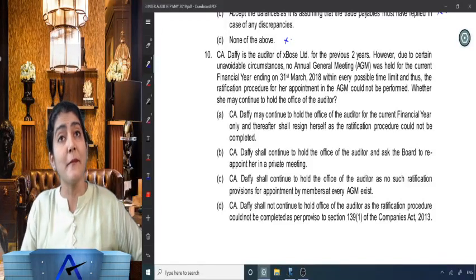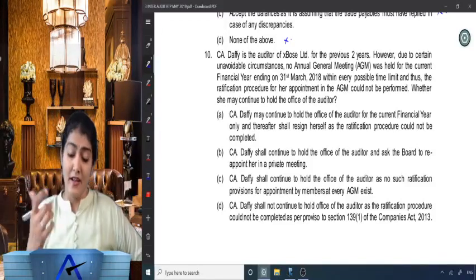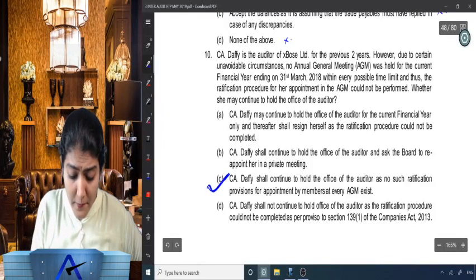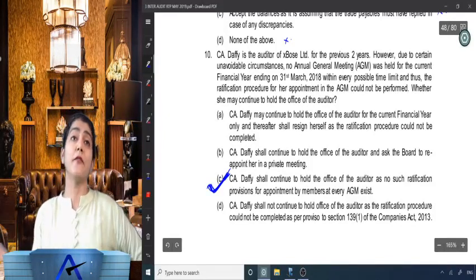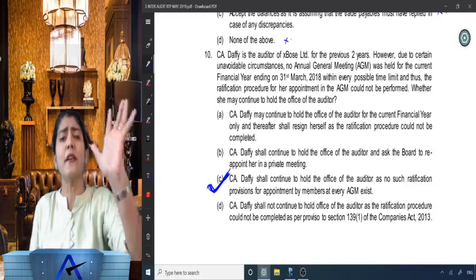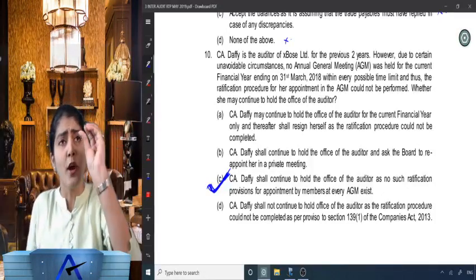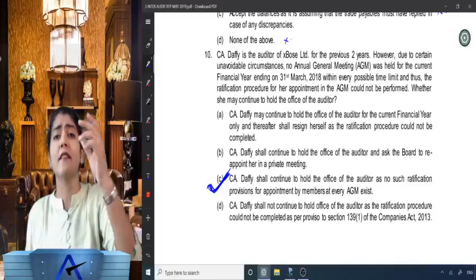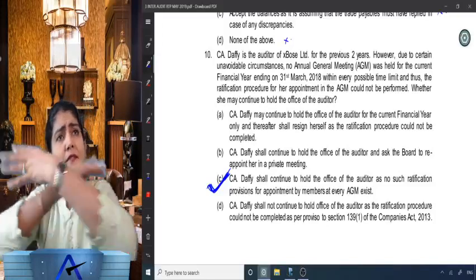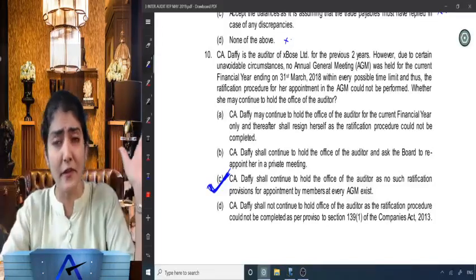CA Daffy should continue to hold the office of the auditor as no such ratification provision for appointment by members at every AGM exists. Right? There is no concept of ratification required at every AGM. Originally, when Companies Act 2013 was drafted, for a little time they had put over there this ratification requirement. Now it was done away with.